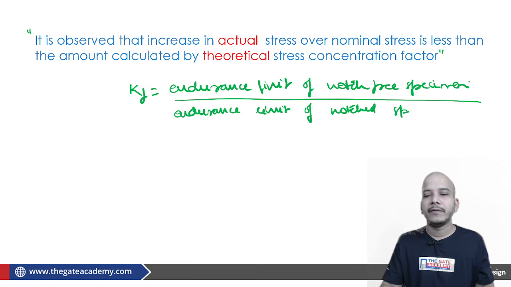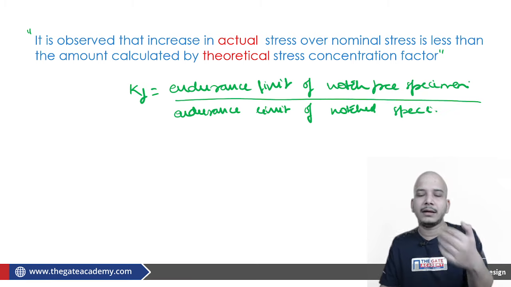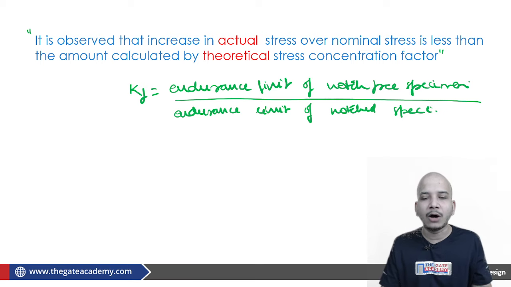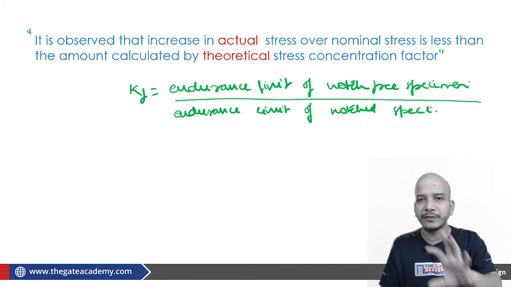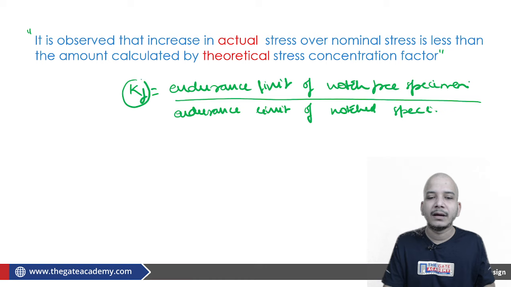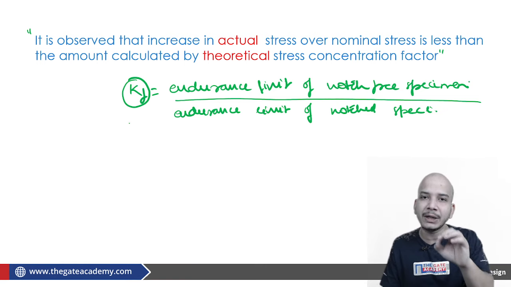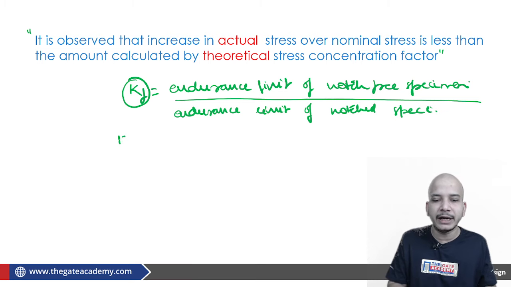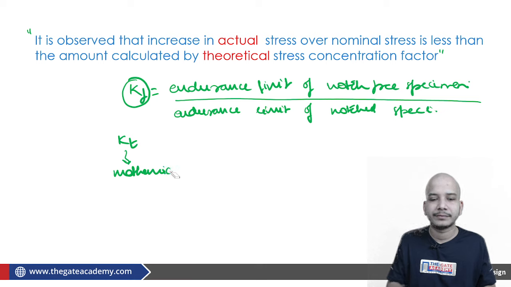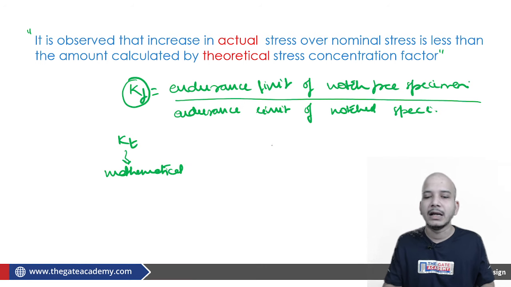Basically, under the possibility of having some notches, how the stress is raised, and corresponding to that how the strength of the material decreases. With the help of that only we are finding this Kf. Right now just try to understand that this Kf is the actual stress concentration factor which will be used in order to get the actual stress rise for a particular material. If I talk about Kt, Kt was completely mathematical, independent of material.